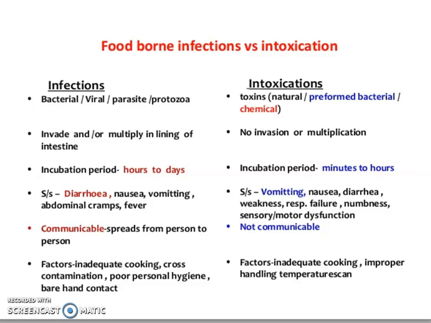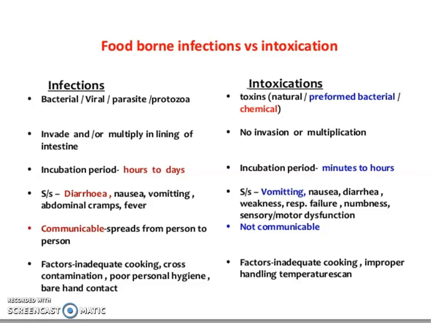A foodborne infection takes place within hours to days, whereas the symptoms of food intoxication can happen within minutes to hours of having the food. The symptoms of foodborne infections could include diarrhea, nausea, vomiting, abdominal cramps and fever, whereas in intoxications, it could be vomiting, nausea, diarrhea, weakness, respiratory failure, numbness, and sensory as well as motor dysfunction.